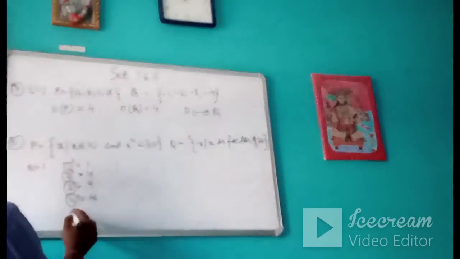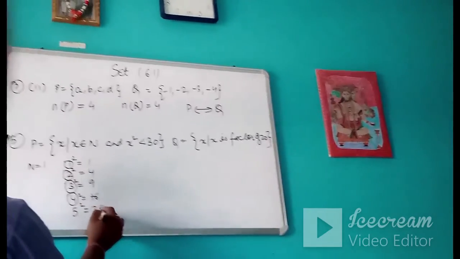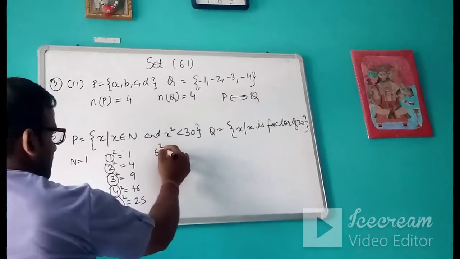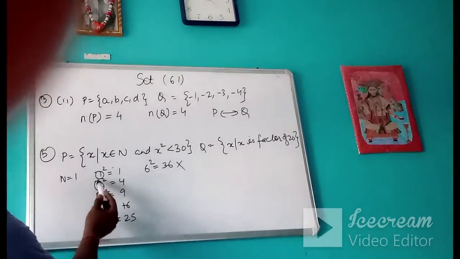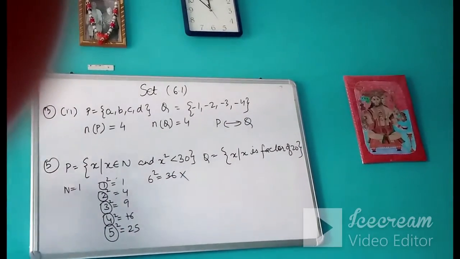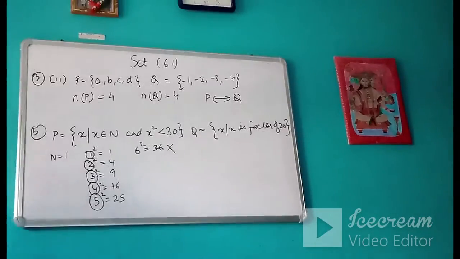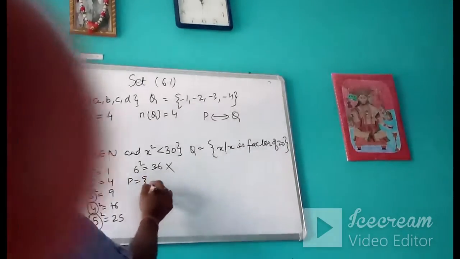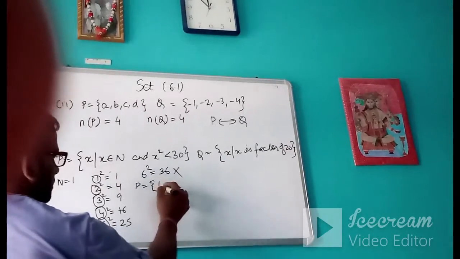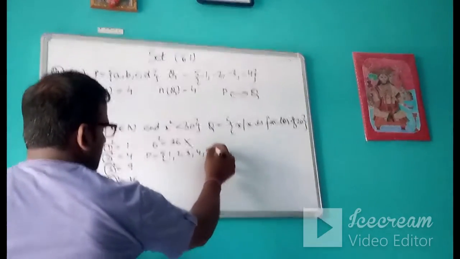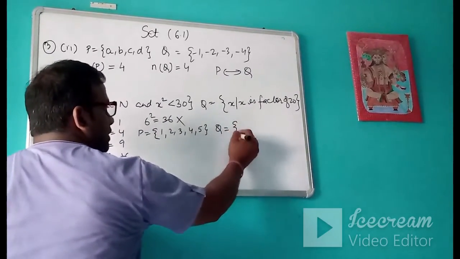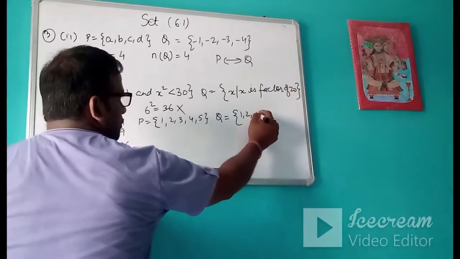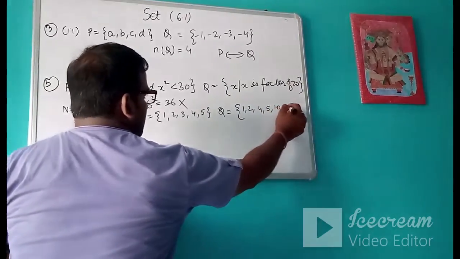Again one more element. 4 square is equal to 16, so 4 is also my element. 5 square is equal to 25, 5 is also my element. 6 square is equal to 36, so this you will not take. So all the natural numbers whose square is less than 30 will be your set P. So P will be 1, 2, 3, 4, 5. Then all the factors of 20. I hope you all know how to calculate the factors of 20: 1, 2, 4, 5, 10, 20.